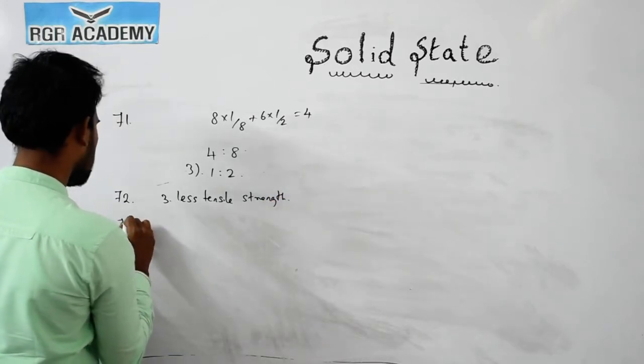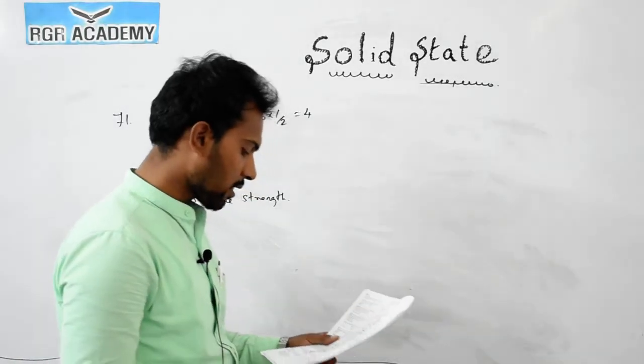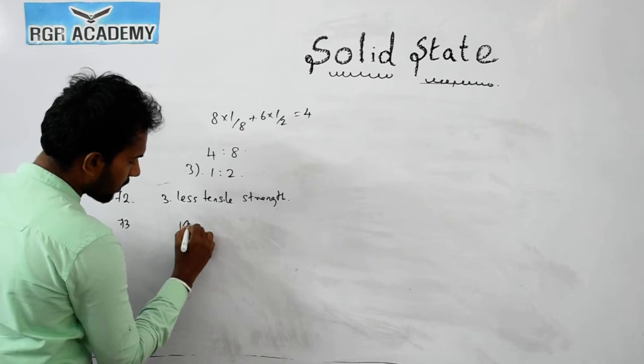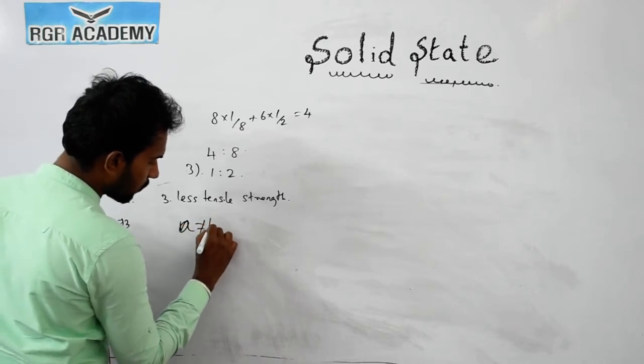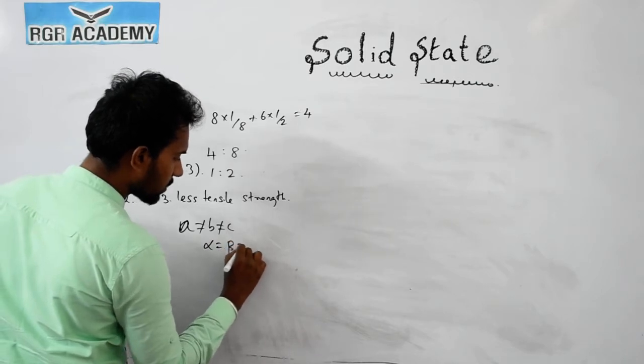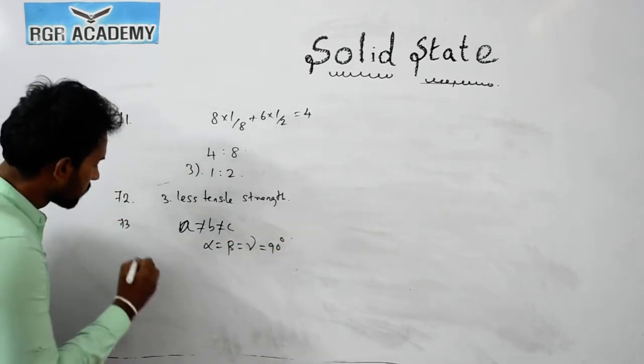Now question number 73. The matchbox structure is orthorhombic, in which a is not equal to b is not equal to c, and alpha equals beta equals gamma equals 90 degrees. So these are the values.